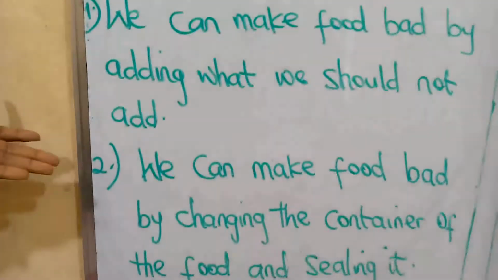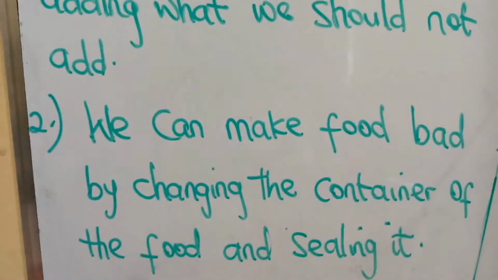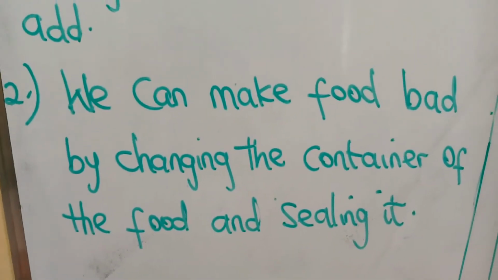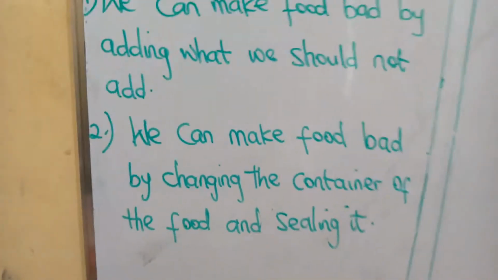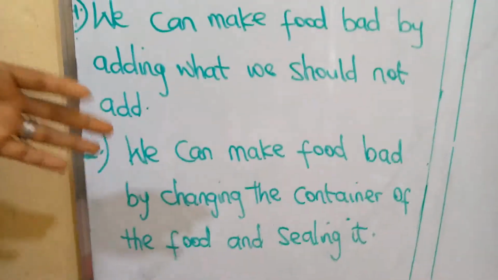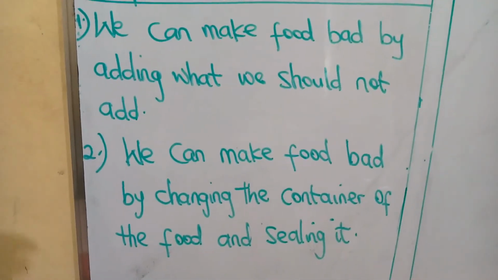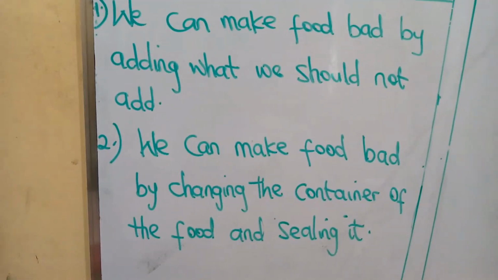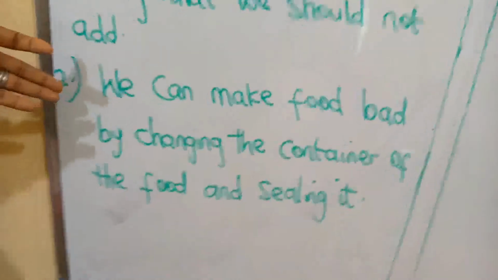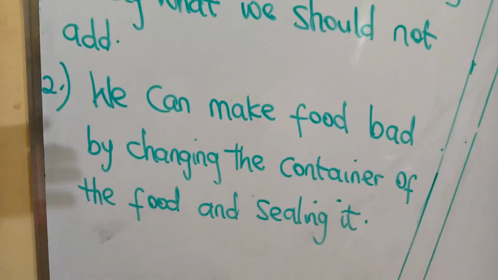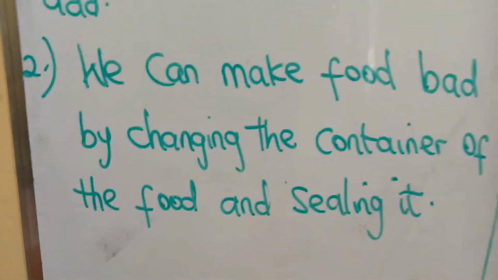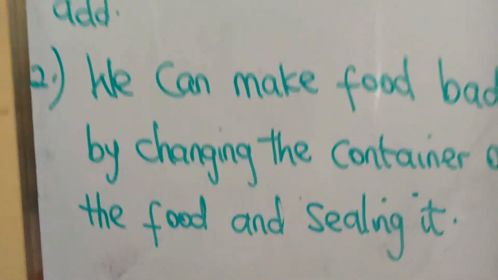Number 2, we can make food bad by changing the container of the food and sealing it.